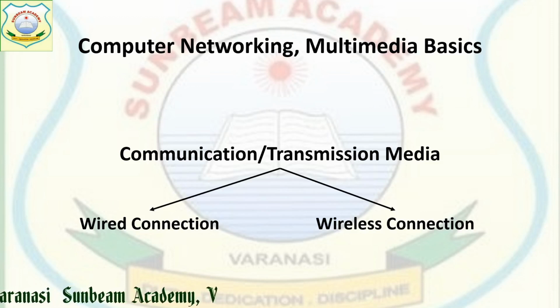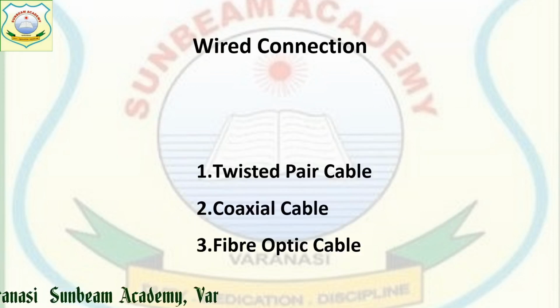Now we will see wired connection as well as wireless connection. First of all, we will see wired connection. For connecting computers with wires, there are three types of wires available. First is the twisted pair cable, second is coaxial cable, and third is fiber optic cable. Nowadays you can see twisted pair cables.